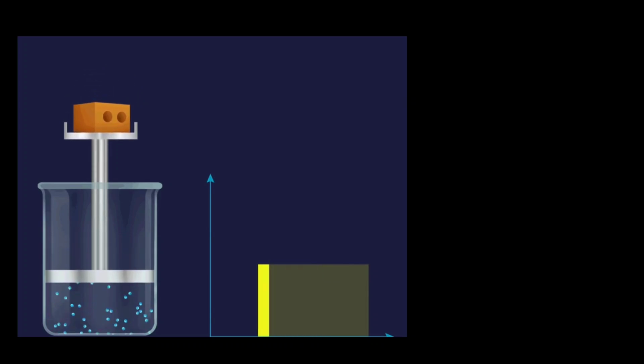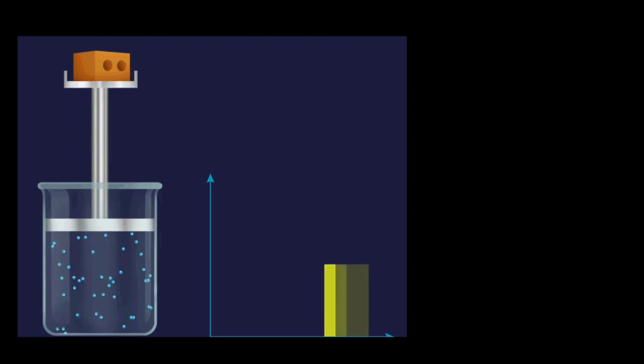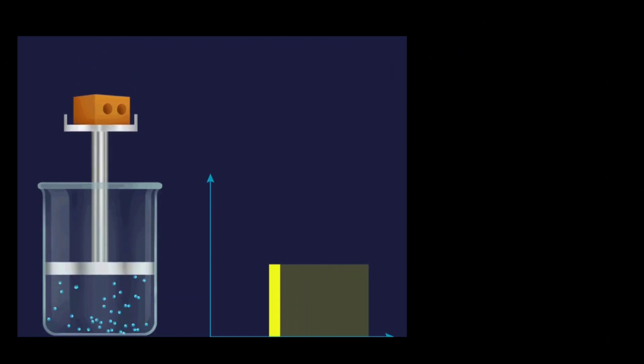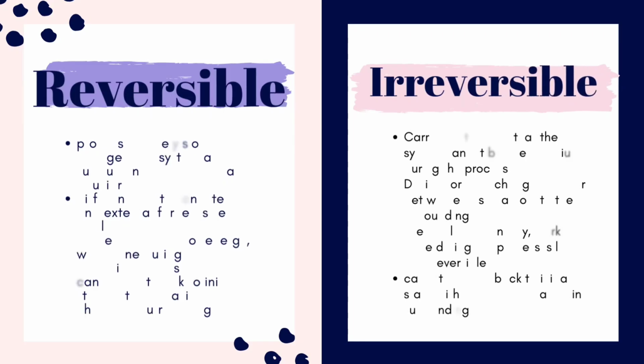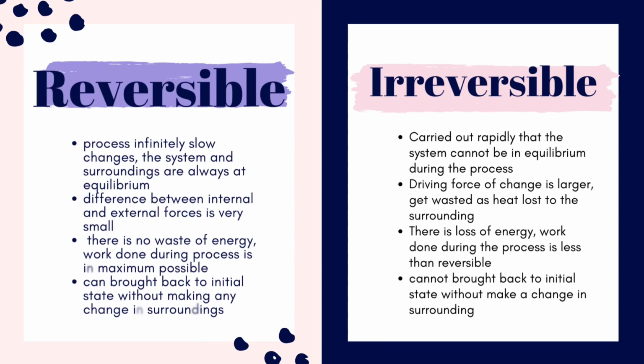So, it can be considered an irreversible process, as this process is a fast process and it cannot be reversed without affecting the system or surroundings. Moreover, the final pressure of the gas is equal to the external pressure. These are the comparison of reversible and irreversible processes.